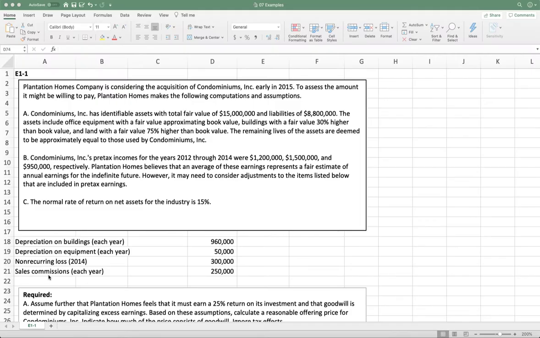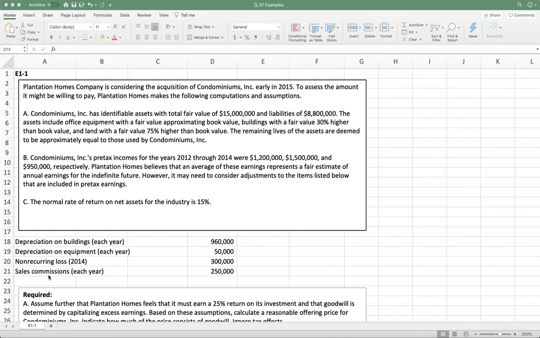In this example, we have Plantation Homes, who is considering the acquisition of Condominiums, Inc. in early 2015. To assess the amount it might be willing to pay, Plantation Homes makes the following computations and assumptions. First, Condominiums, Inc. has identifiable assets with fair value of $15 million and liabilities of $8.8 million. The assets include office equipment with fair value approximating book value, buildings with a fair value 30% higher than book value, and land with a fair value 75% higher than book value.